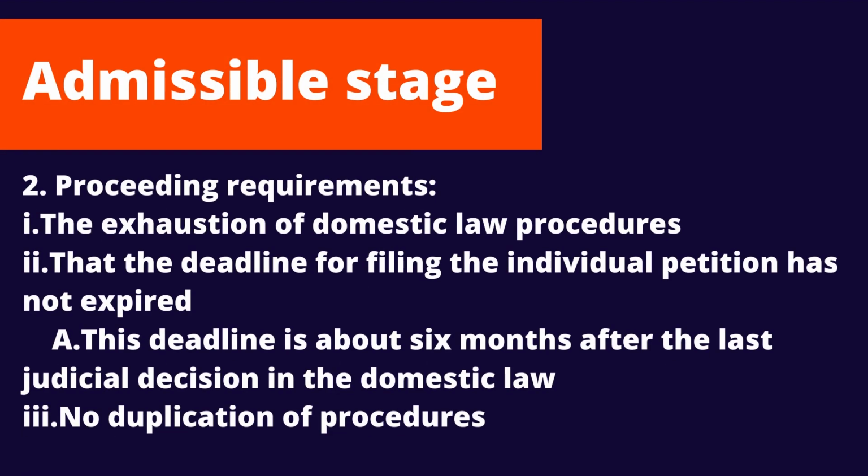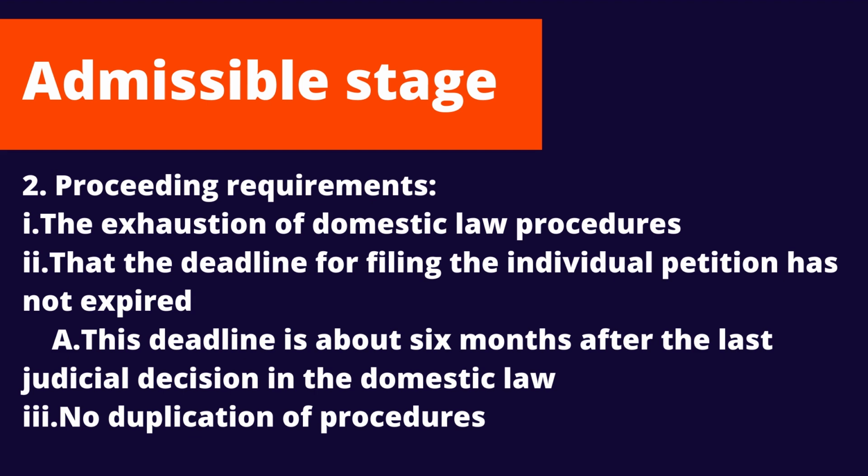The second one is the procedural requirements that are the following: the exhaustion of domestic law procedures, that the deadline for filing the individual petition has not expired, this deadline being about 6 months after the last judicial decision in the domestic law, and the non-duplication of procedures.